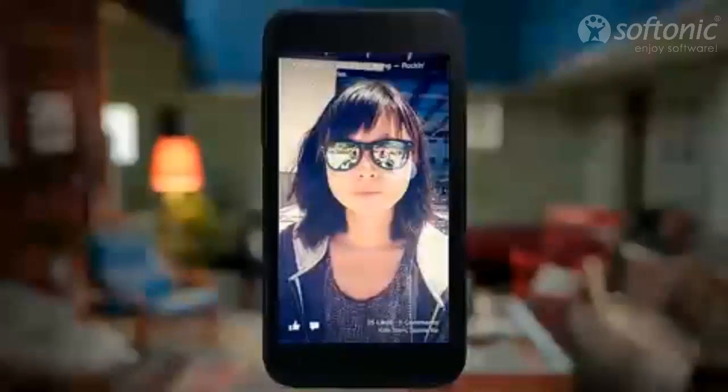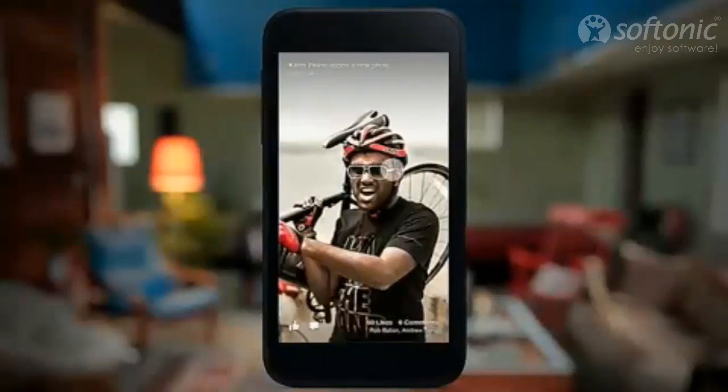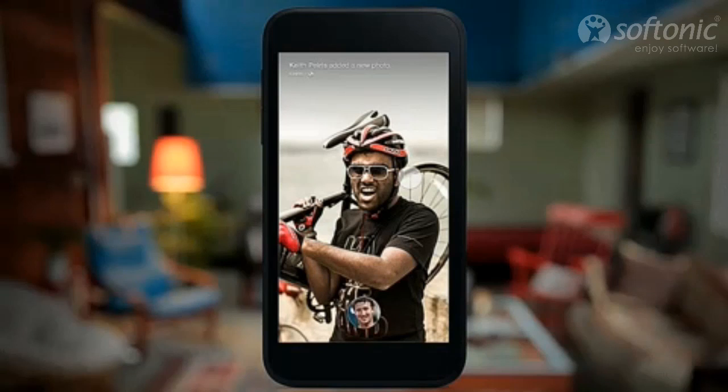So you can flip through stories if you want. And if you find something that you like, you can double tap to like it right there. You can comment right there from the home screen. And one of the things that you're going to notice is that all of the interactions are just really smooth and natural. We wanted this to feel like system software and not just an app that you run.